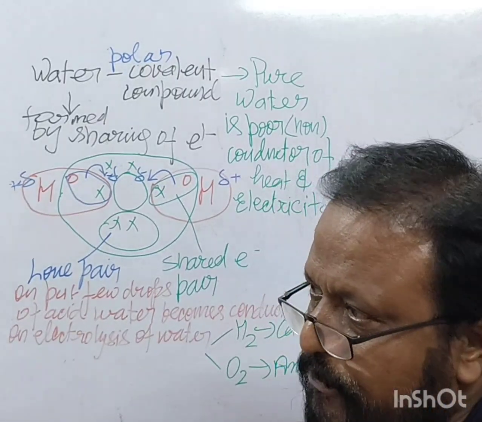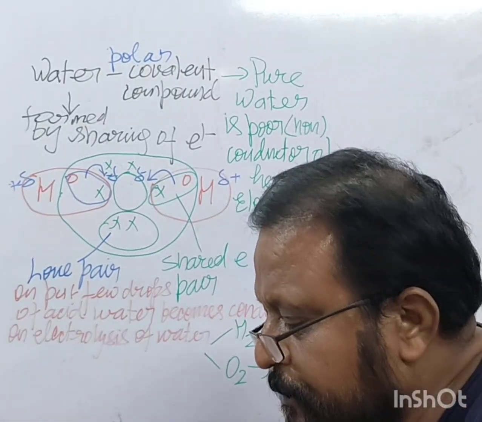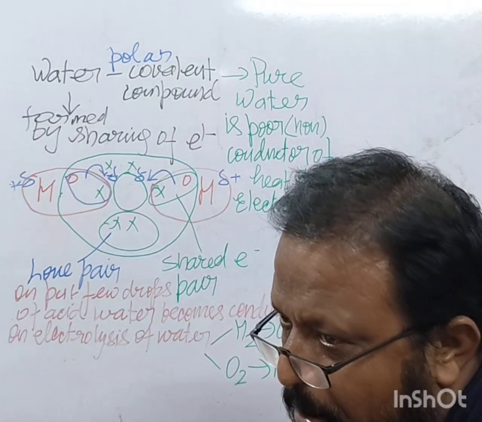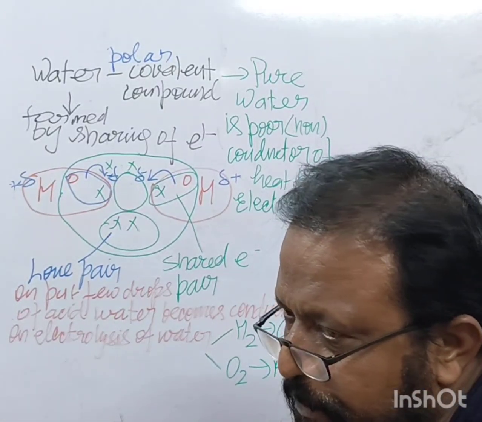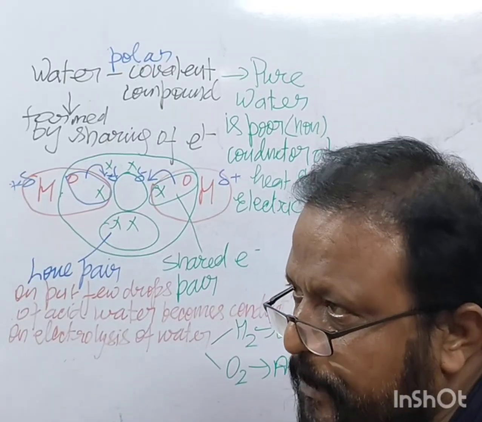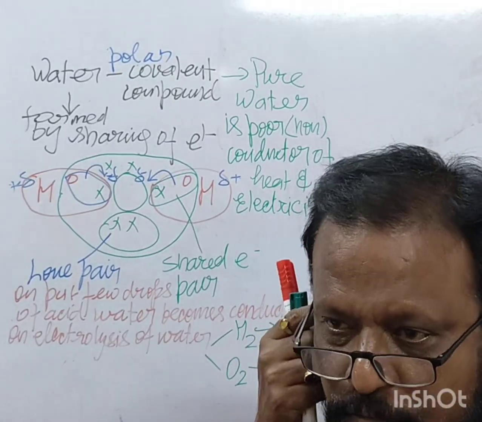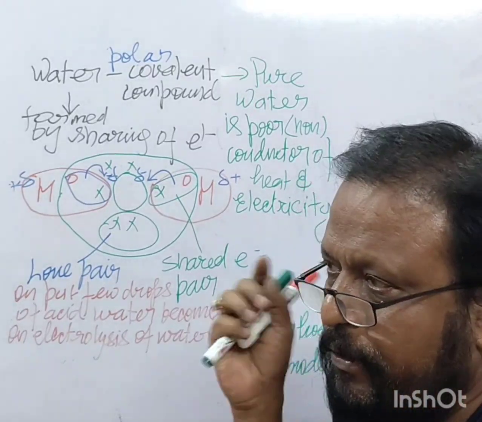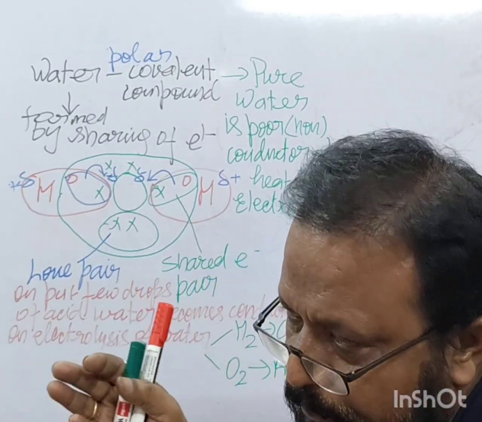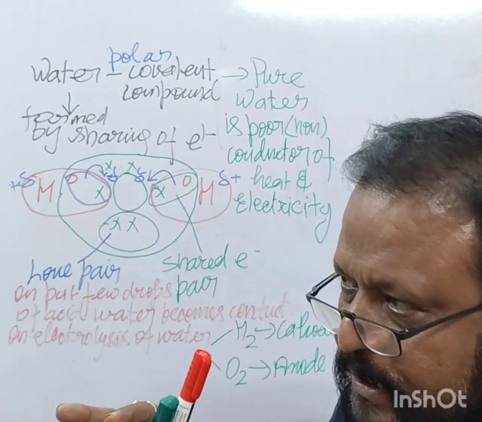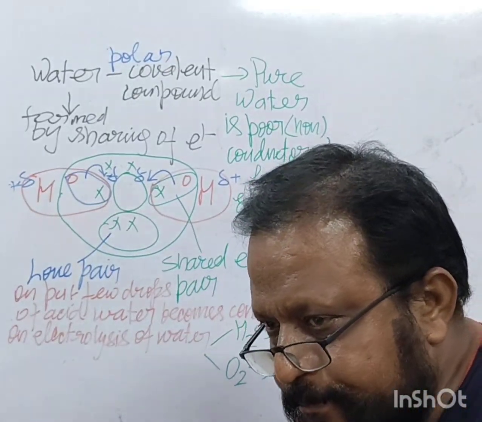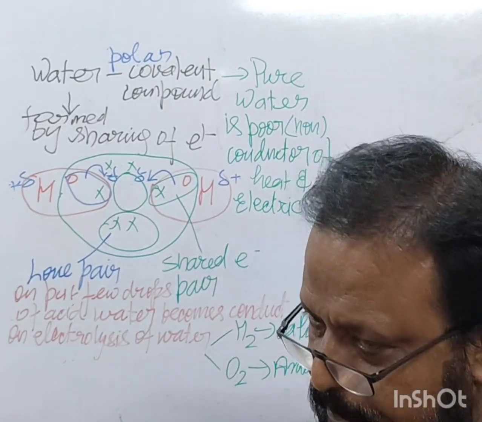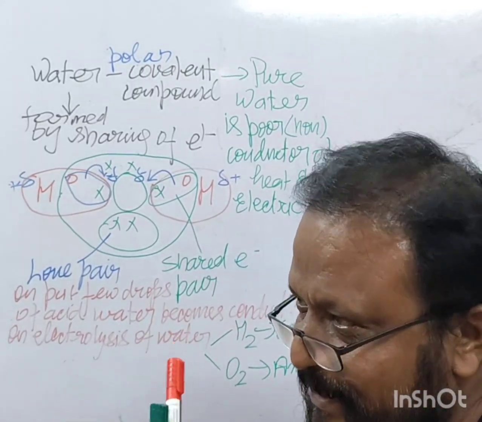But water is one of the liquids which, on freezing, have minimum volume at 4 degrees Celsius. If you cool down the water from room temperature to 4 degrees Celsius, its volume decreases.